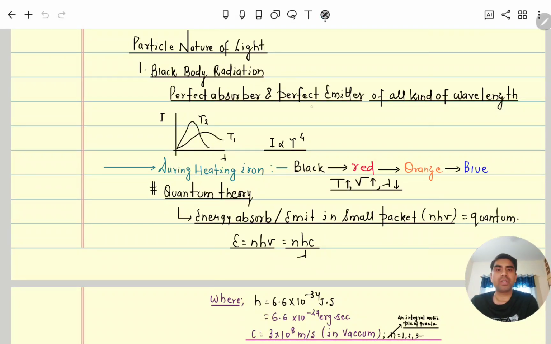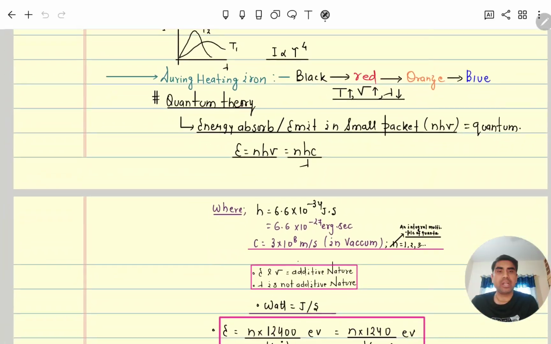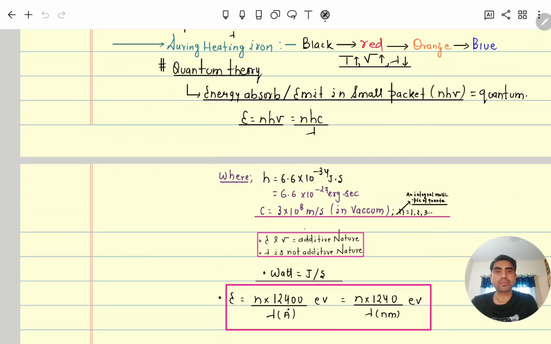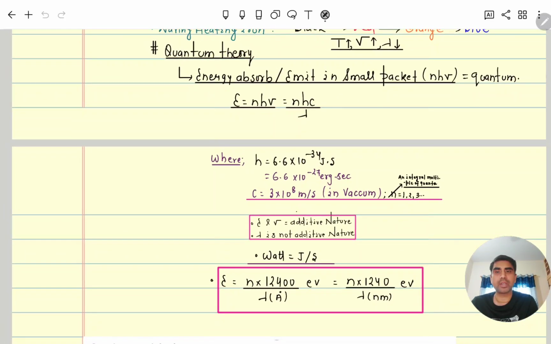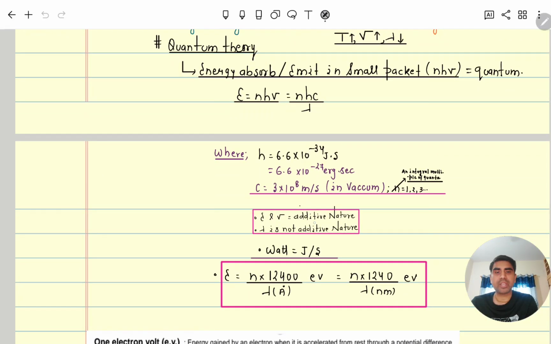Now, before discussing the photoelectric effect, we will discuss a little bit about the quantum nature of light, or the quantum nature of any substance. Remember that any substance will not absorb or emit energy suddenly, nor emit all its energy at one time. It will absorb or emit in bit by bit form, that is, in small packets of energy, and that is called a quantum. In plural it is called quanta.